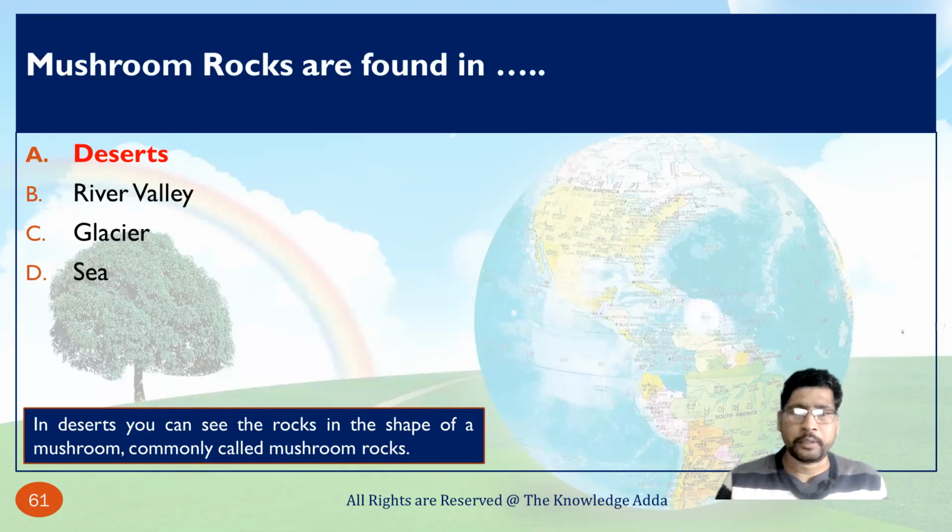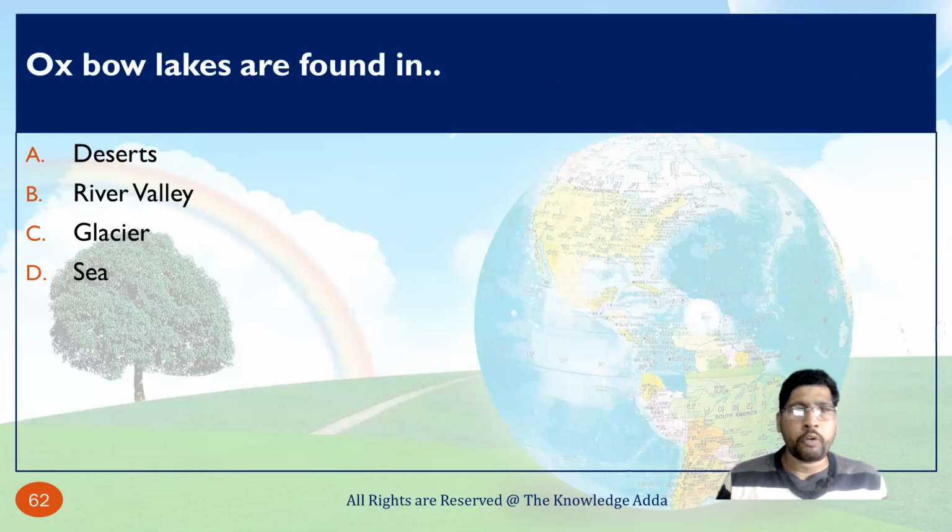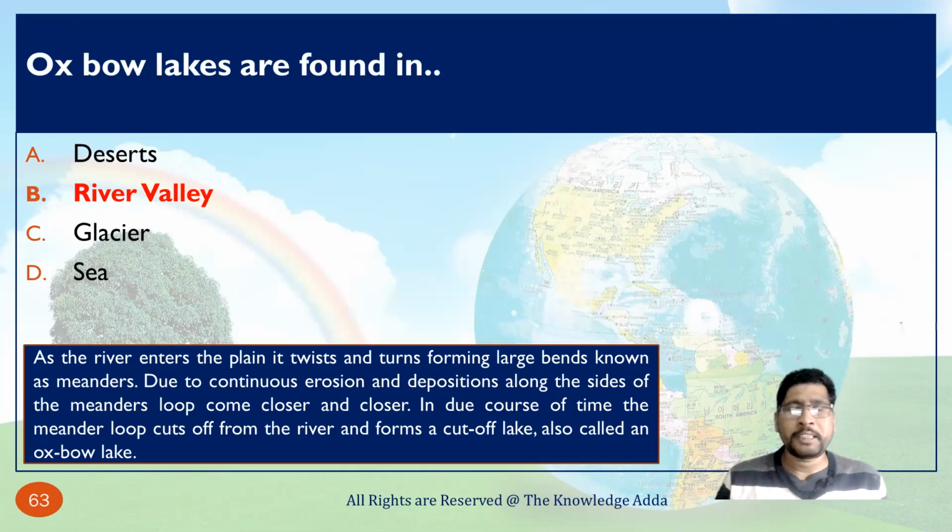Oxbow lakes are found in river valleys. Here you can see the explanation. As the river enters the plain, it twists and turns, forming large bends known as meanders. Due to continuous erosion and deposition along the sides of the meanders, the loops come closer and closer. In due course of time, the meander loop cuts off from the river and forms a cut-off lake, also called an oxbow lake.